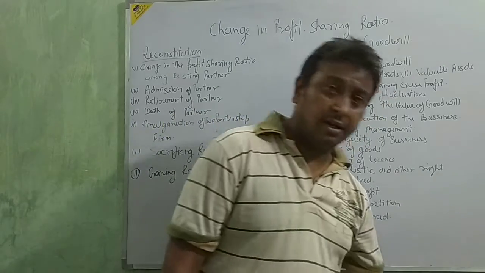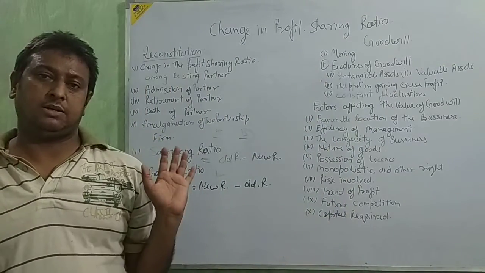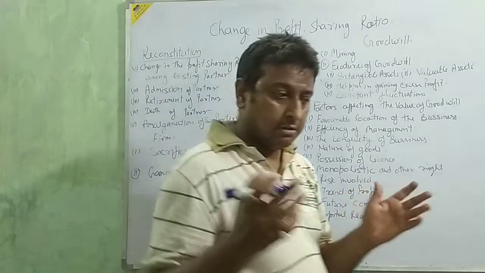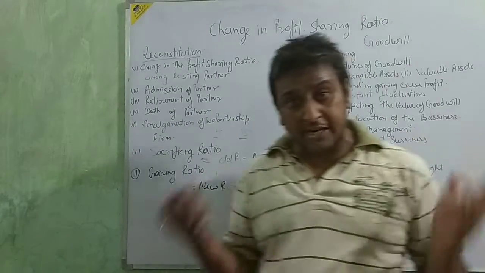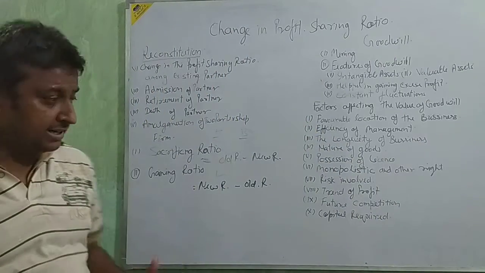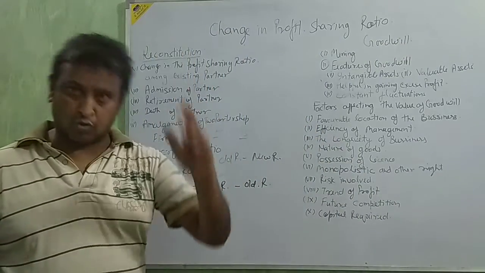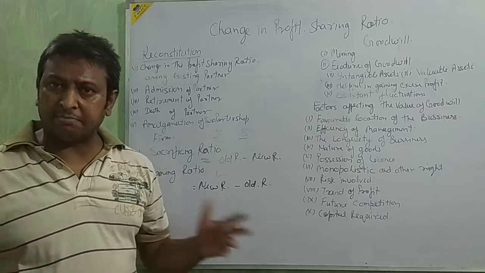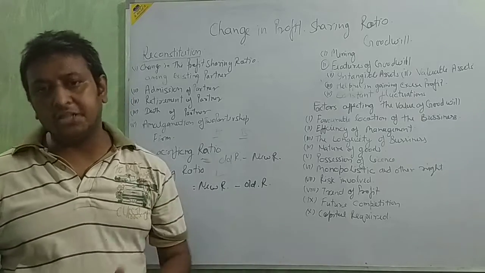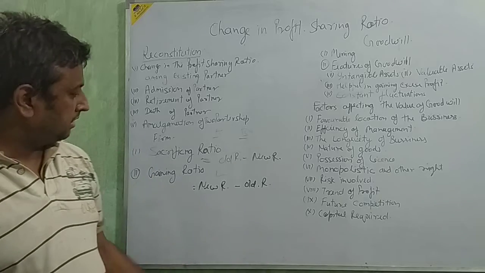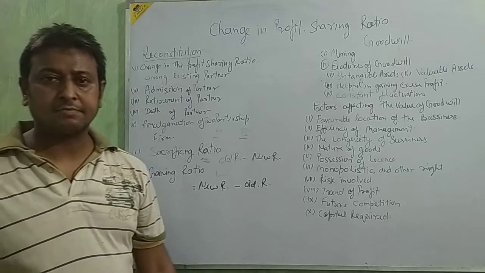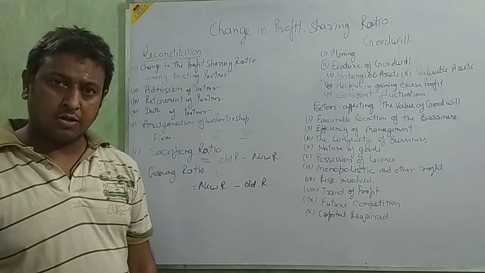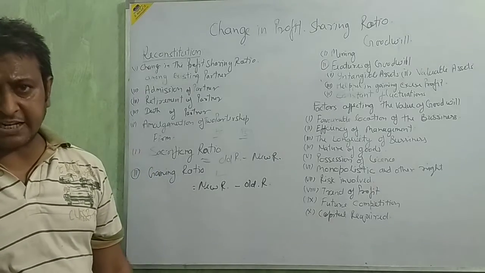And capital required. More capital, more goodwill. Less capital, less goodwill. If you are going for a big size of business, it means more capital, and if more capital is there, then goodwill is more. With less capital, a small size of business, goodwill will decrease or be less. Okay, beta? Up to this is clear?